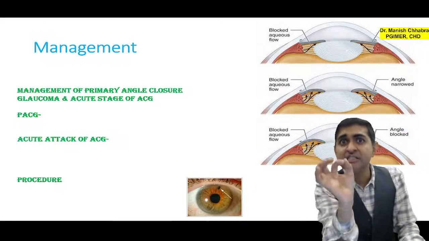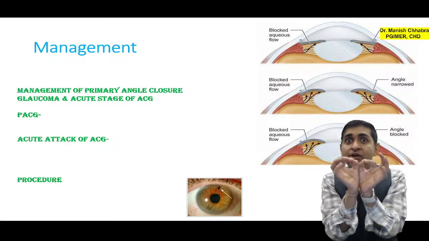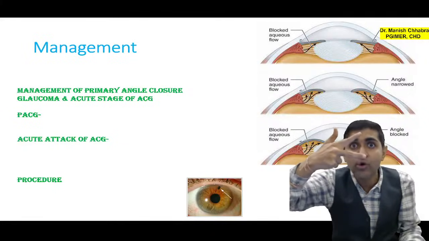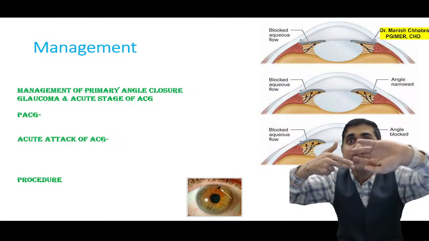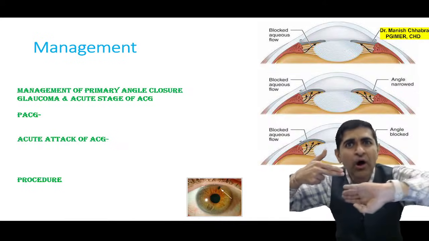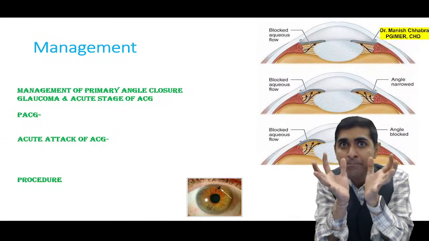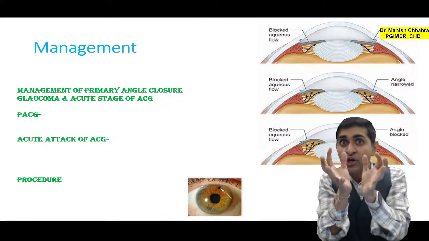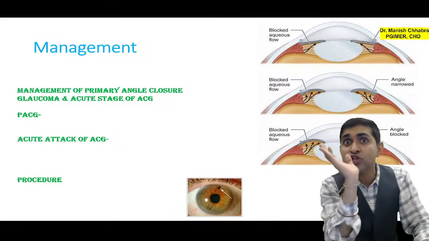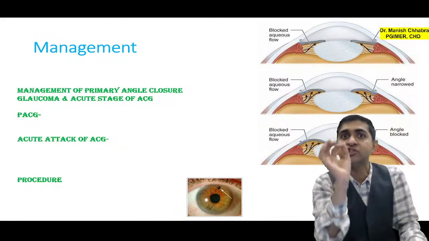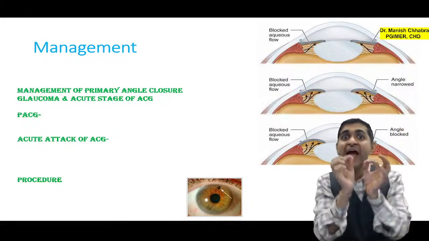But what is acute attack of primary angle closure glaucoma? Acute attack is when suddenly this angle which was narrow, ये बंद हो जाता है अपने आप, due to which अब तो पानी का बाहर जाने का रास्ता ही नहीं है, means aqueous humor cannot go out of the anterior chamber anyhow. It will start building up the pressure inside the eyeball and the pressure will rise from 20-21 millimeter of mercury to 60-65, 70 millimeter of mercury in just 30 minutes, boys and girls. That is your acute attack of angle closure glaucoma.